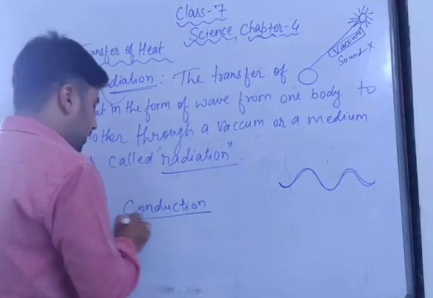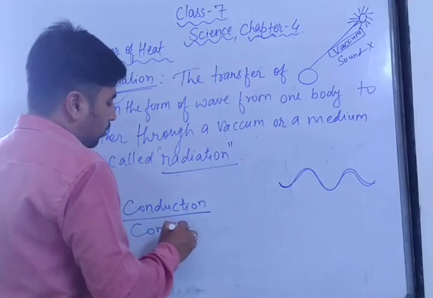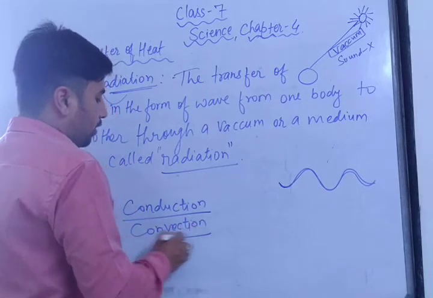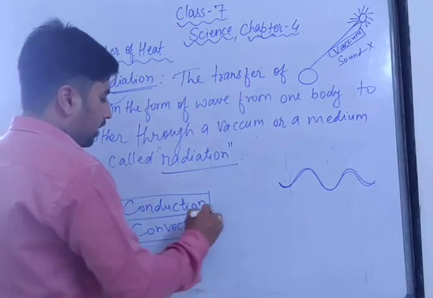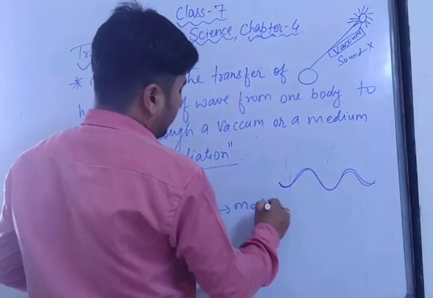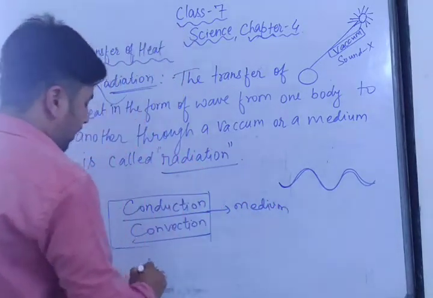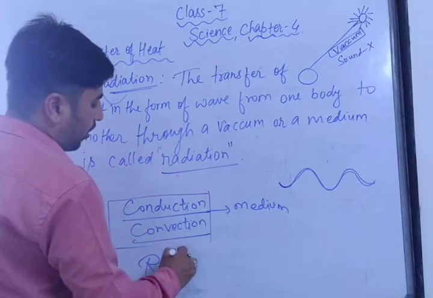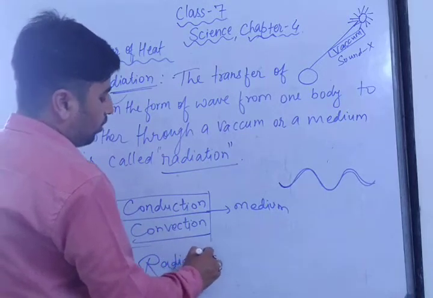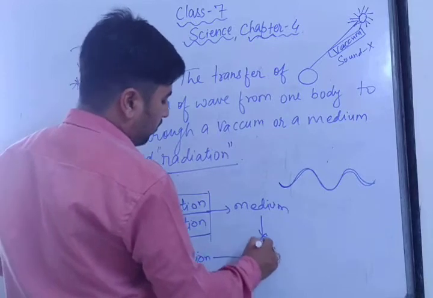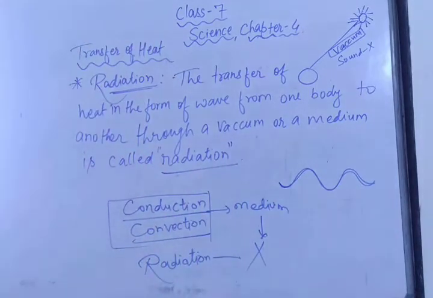Conduction also needs a medium and convection also needs a medium. But radiation does not require any medium. No requirement of medium. So conduction and convection need a medium through which the heat can be transferred, whereas radiation does not need any medium to transfer the heat.